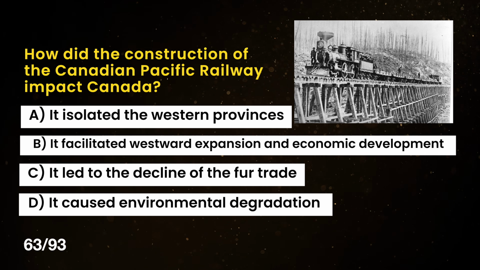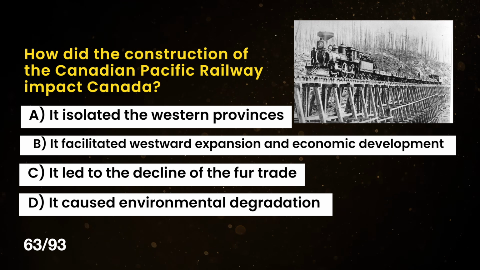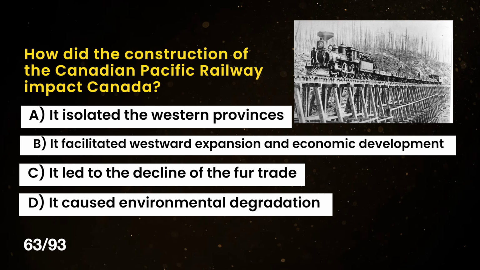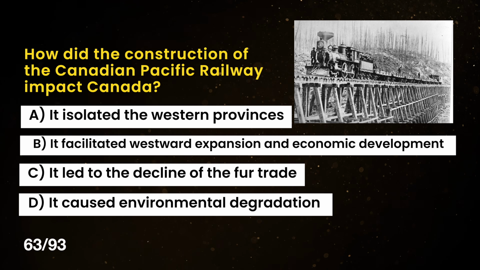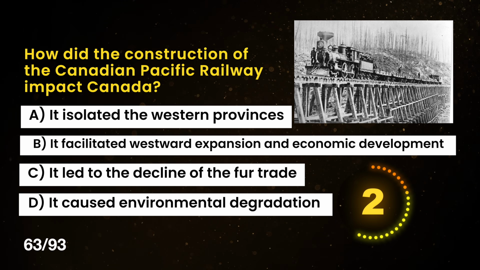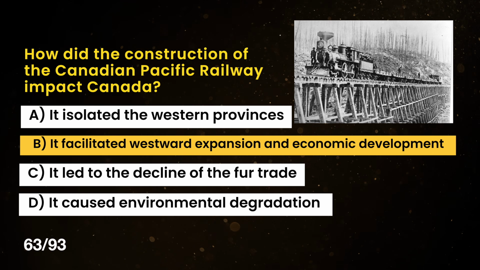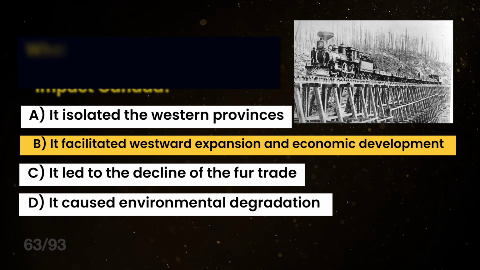How did the construction of the Canadian Pacific Railway impact Canada? A. It isolated the western provinces. B. It facilitated westward expansion and economic development. C. It led to the decline of the fur trade. And D. It caused environmental degradation. The correct answer is B. It facilitated westward expansion and economic development.